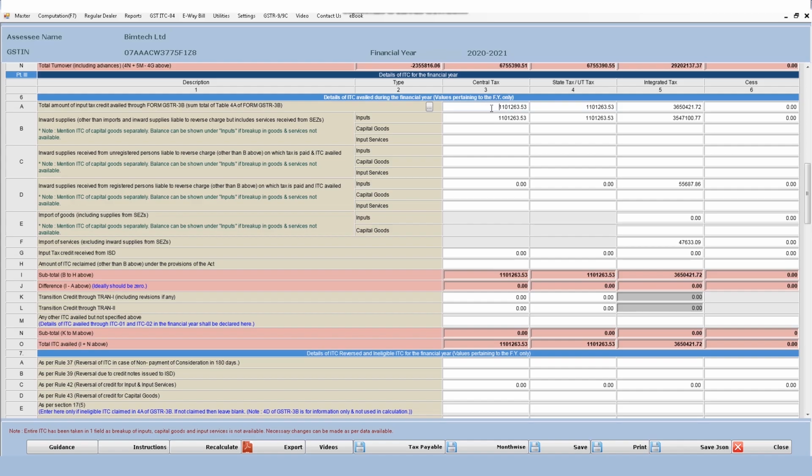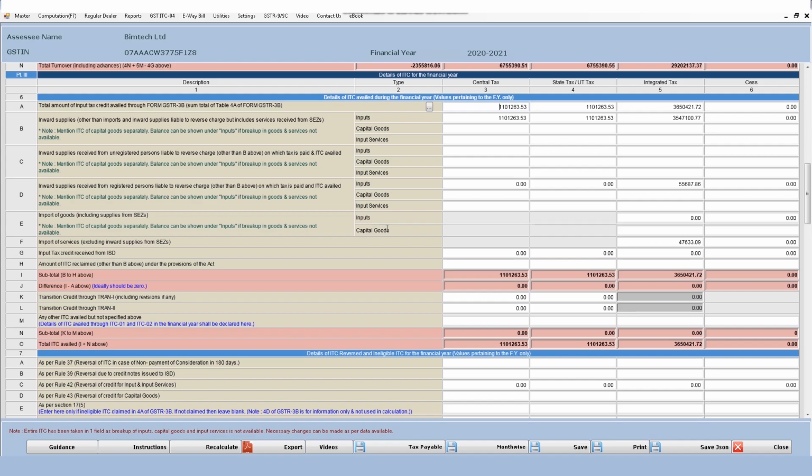Okay, so my whole financial year data will come here, and the credit taken in the next financial year will be coming in table number 13. Now 6B, 6C, 6D, 6E, all these are the bifurcations of table 4A only, and its bifurcation is into inputs, capital goods, and input services. So these bifurcations I have to insert for table number 4A.